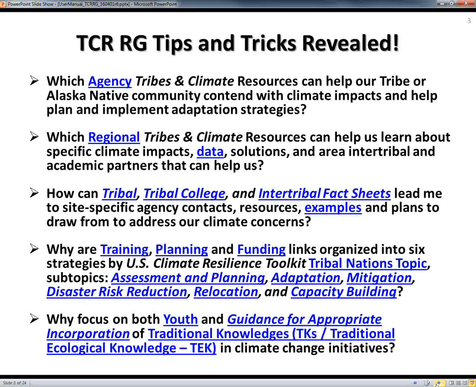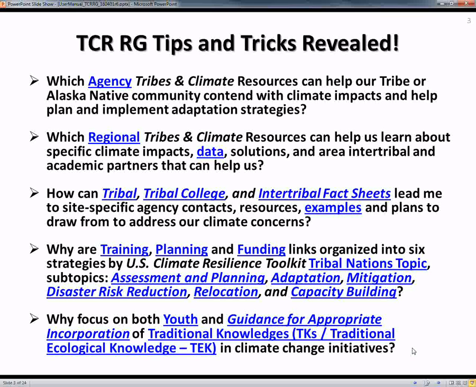Now, there are about 5 tips or tricks that will help you utilize every single page in this resource guide. These include looking at the agency pages. That will provide you technical support, funding, planning, tools, and examples. When you go to the region pages, that will also include intertribal and academic partners, as well as relist all the agencies with agency contacts for that specific region, which is really useful.